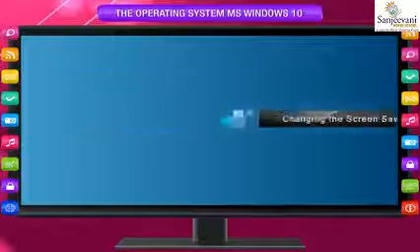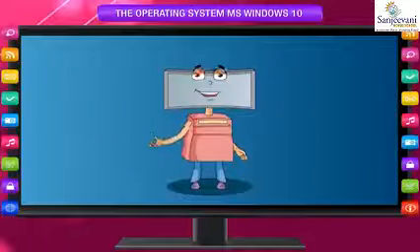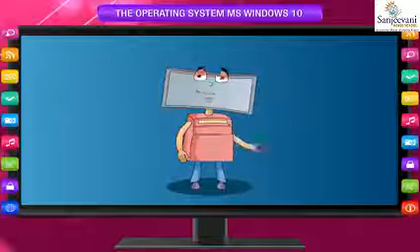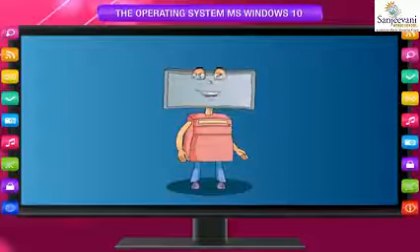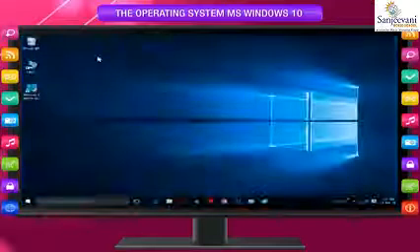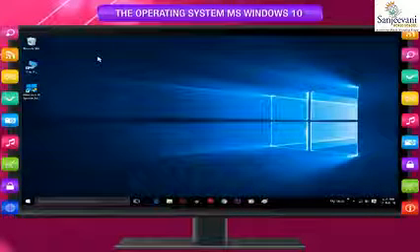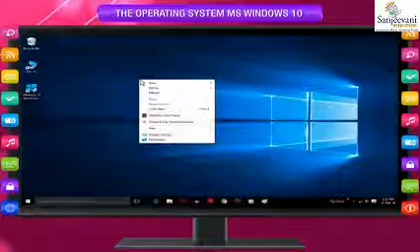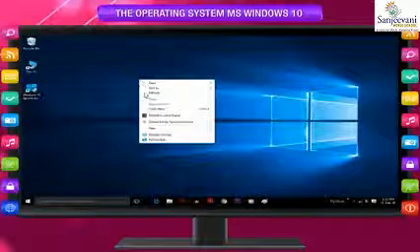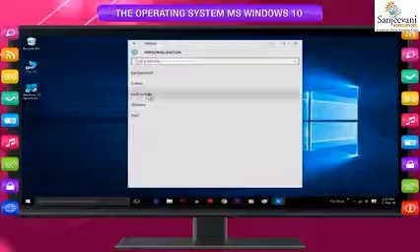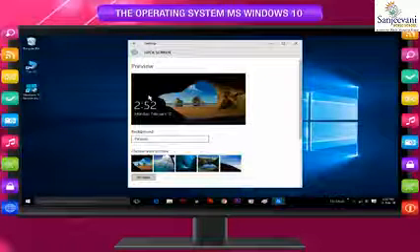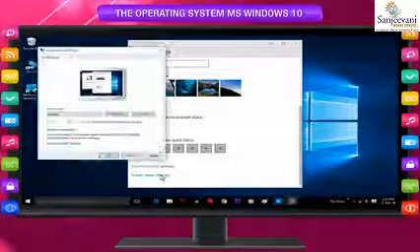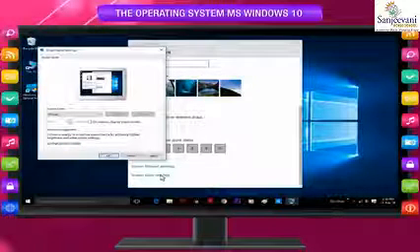Changing the screensaver. A screensaver is a picture or animation that appears on the screen when you don't use the mouse or keyboard for a set period of time. You can choose from a variety of Windows 10 screensavers. To change the screensaver, follow these simple steps. Right-click anywhere on the desktop away from the icons. Select Personalize. Click on the Lock Screen option. Scroll down the lock screen settings and click on Screensaver Settings. By default, Windows 10 offers 6 screensavers.